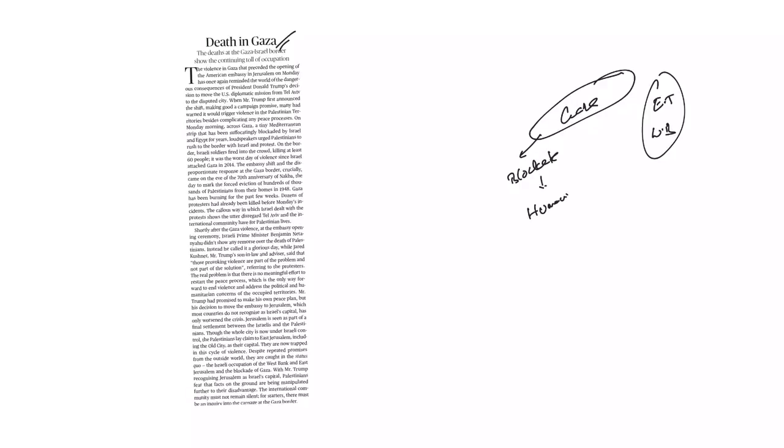Death in Gaza. This is about recent shifting of Embassy of United States of America from Tel Aviv to Jerusalem. Let us understand the architecture over there. So you have Gaza Strip, West Bank, and then we have this East Jerusalem. Here, this Gaza Strip is under blockade for more than a decade. Because of this blockade, it is reaching a humanitarian crisis out there. And this blockade is implemented by Israel and Egypt together.